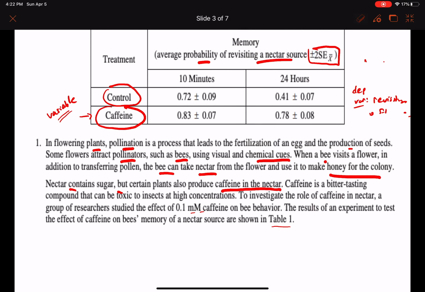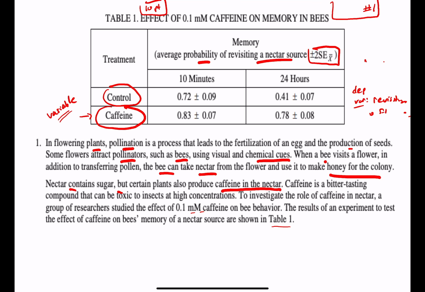Sorry. All right. So one thing that you have to be able to understand is that really there were 2 groups, right? You had your control group and your caffeine group, and they took 4 sets of data: the probability of revisiting after 10 minutes and the probability of revisiting after 24 hours, okay? So when you guys graph this, or even if you just had to analyze a graph, let's make sure you feel comfortable with this.